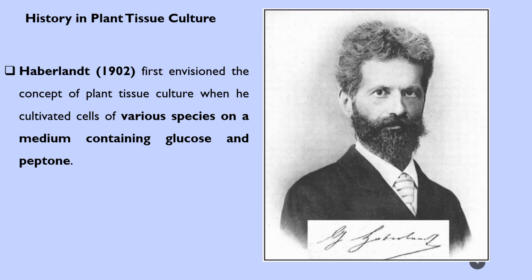This is the man, Gottlieb Haberlandt. He is an Austrian botanist. He lived for 90 years, 1854 to 1945. He died in the time of the Second World War.